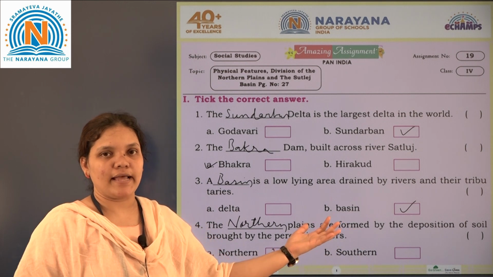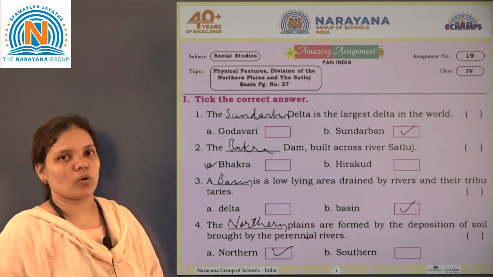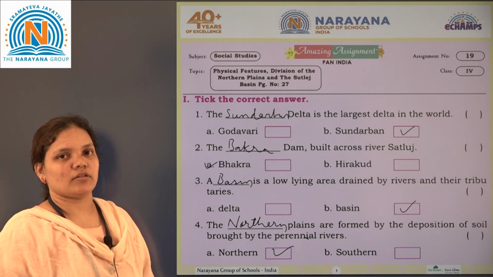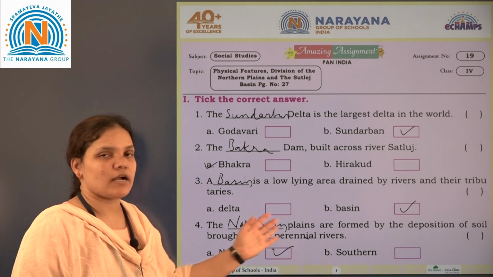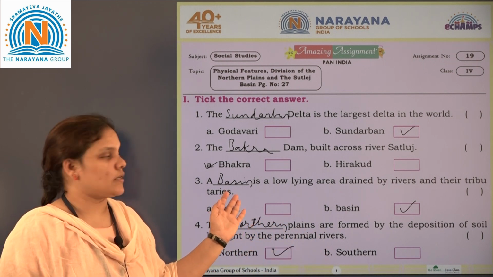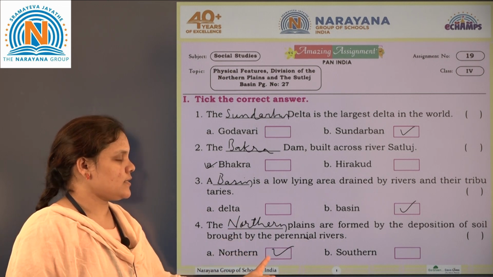As I have already said, perennial rivers have water throughout the year. So there the soil will be very fertile and it is deposited on the northern plains. So here the soil is suitable for cultivation. So the answer is northern.